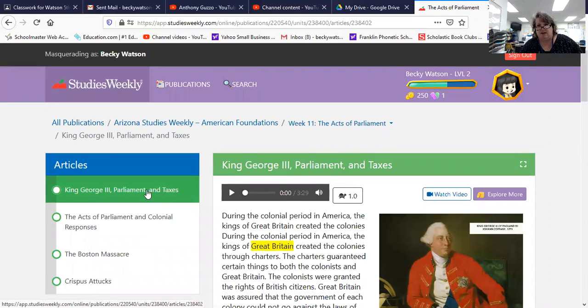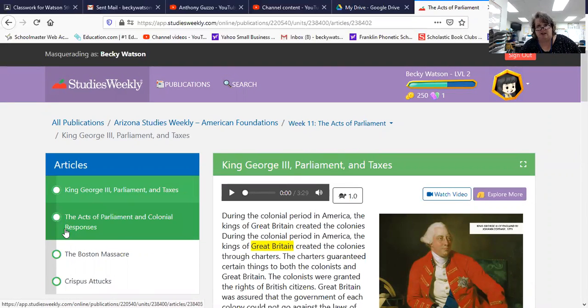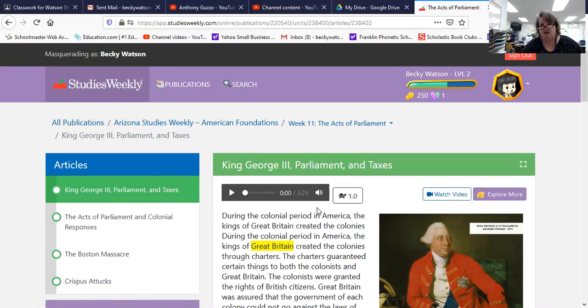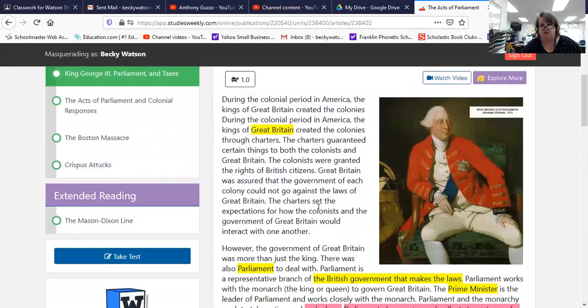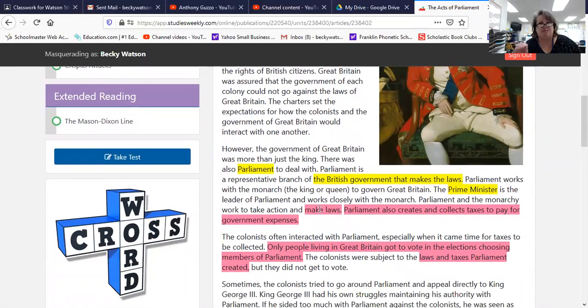Last week we read the first two, King George and the Acts of Parliament. We read these two. And I'm going to scroll through. So have your pen handy or your highlighter handy so you can highlight. These are test questions. Ready? Here we go. So let's scroll through. Right there. See, whatever is in pink, whatever is in pink is test questions.